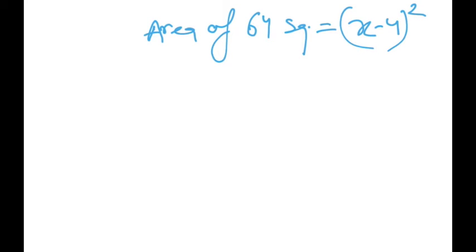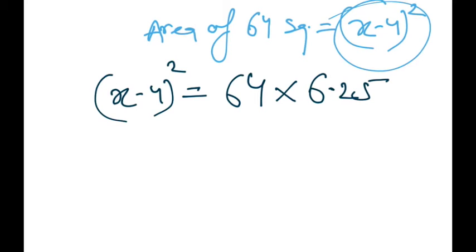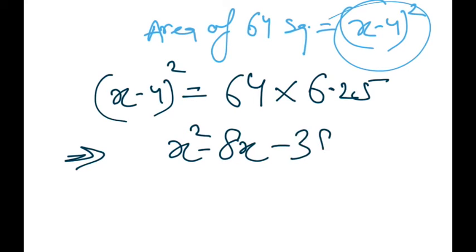Therefore we equate this value to that, x minus 4 whole square equals 64 into 6.25, which gives you the quadratic x square minus 8x minus 384.